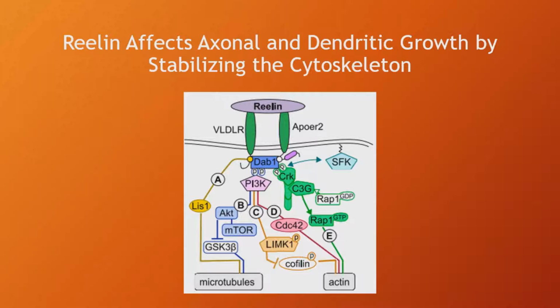It does this by binding to the extracellular domains of two receptors, the VLDLR and ApoER2 receptors, activating DAB1, activating multiple downstream effectors which stabilize microtubules and actin.